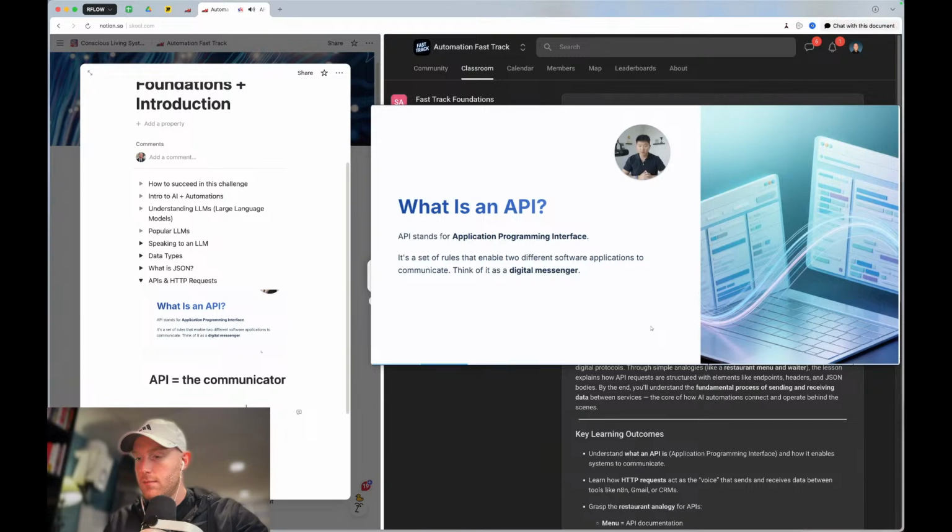And we're going to visualize it. It's going to be easy. But essentially at a high level, if you ask me what's an API in one sentence, I would say it allows two services to talk to each other. So that could be n8n talking to Gmail.